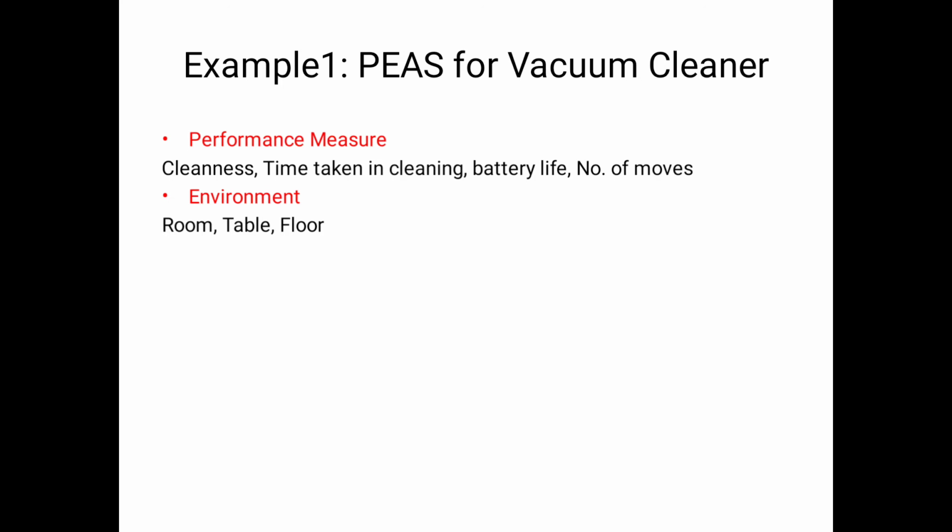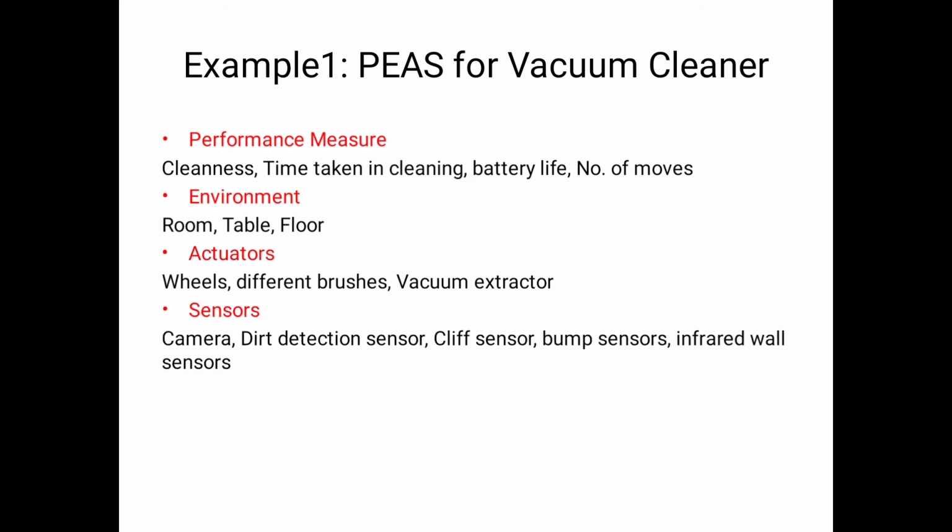Next, what is the environment for a vacuum cleaner? Either a room, table, floor, like that. So that is the relation between environment and vacuum cleaner. What are the actuators involved in the vacuum cleaner? Wheels, different brushes, vacuum extractor. Based on our opinions we will consider those as the actuators. The other parts are also actuators.